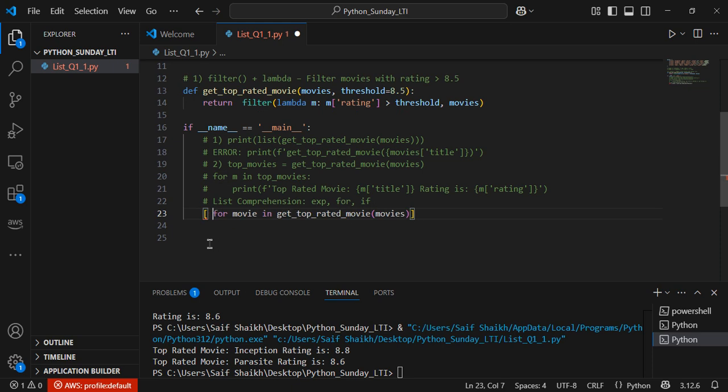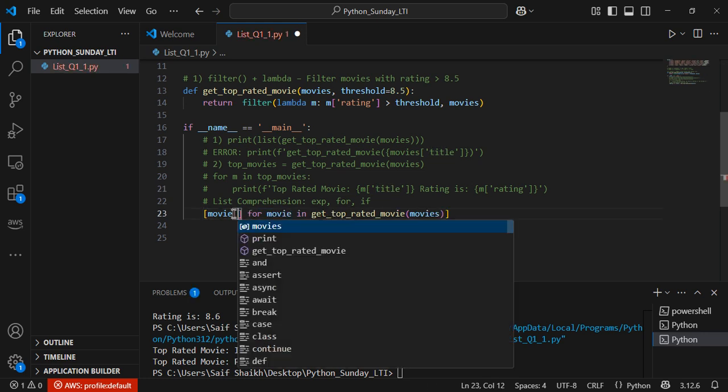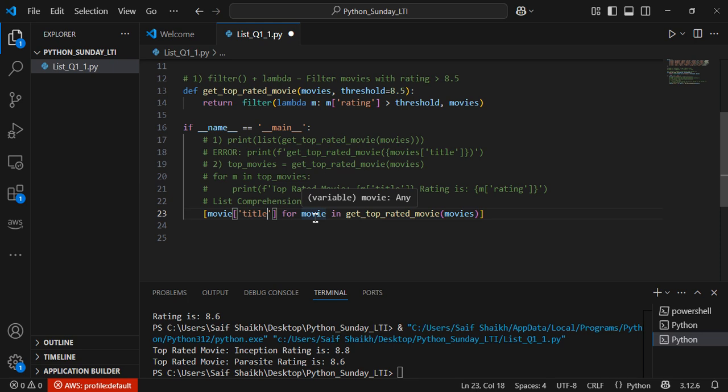From this movie, what I want is title, rating, it's up to you. What they have asked us is to get title. So simply what I'm trying to write is list comprehension. I'm iterating on an iterable. Here I have called the function, you can pass a list, and this is an expression.